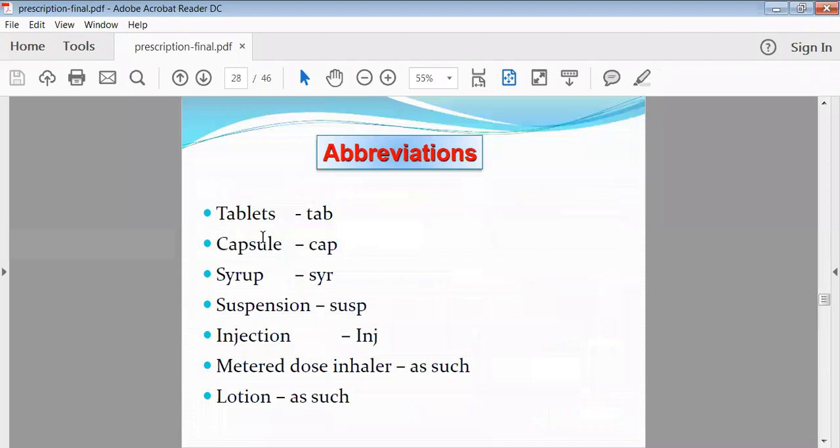See, there are different types of abbreviations. Tablet is written as tab, capsule is written as cap, syrup is written as SYR, suspension is written as SUSP, injection is written as INJ, metered dose inhaler is given, and lotion is written as such, lotion.